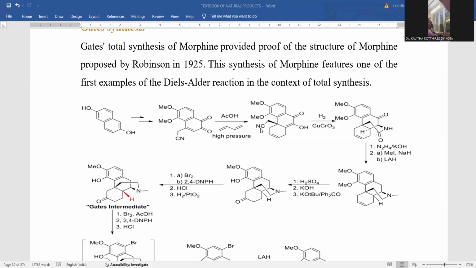And wherever we have this nitrile, that is further converted into a kind of piperidine ring. A piperidine ring system is generated by means of this hydrogen and copper chromate reagent. And wherever cyclohexene is there, that cyclohexene is unaffected. This is the way establishment of piperidine is possible in this step.